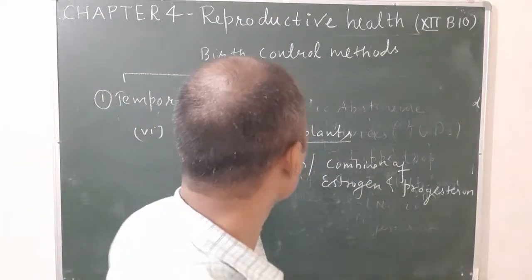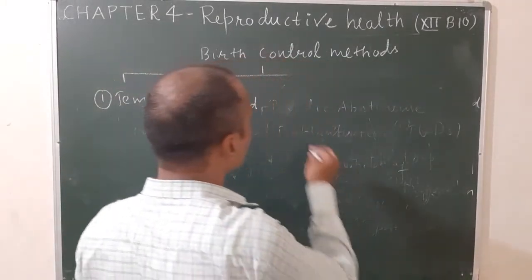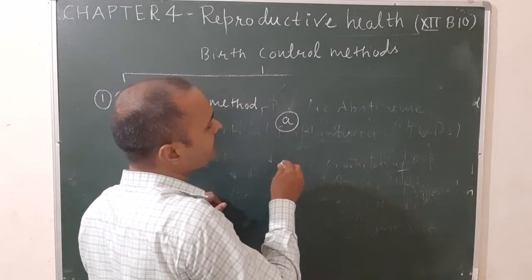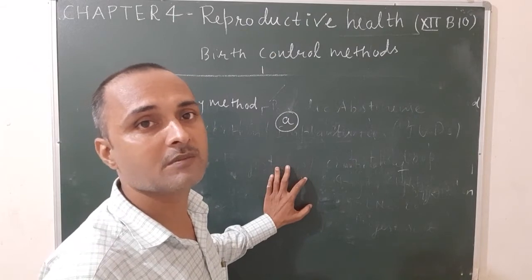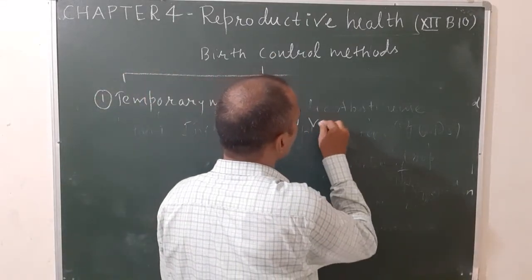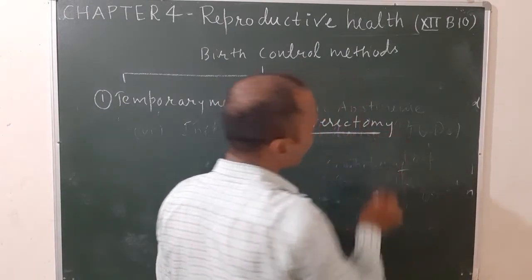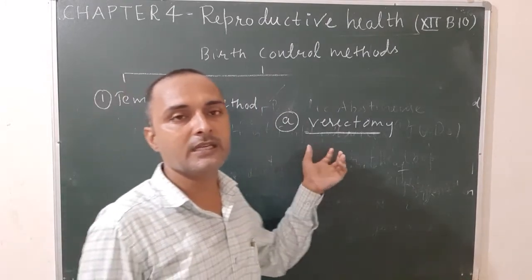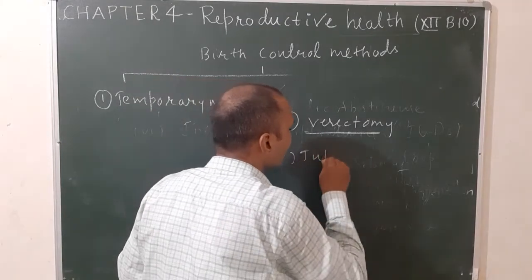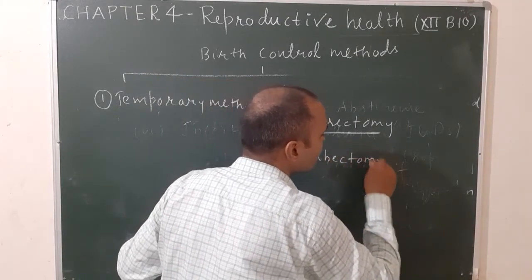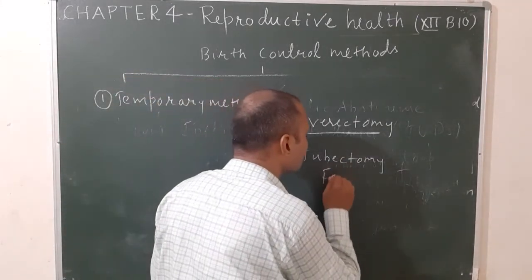Okay. Come to the next, permanent method of birth control. Again, I have already explained, there are 2 types of permanent method, also known as surgical method, also known as irreversible method of birth control. First one is known as vasectomy. In this method, a part of the vas deferens is tied up, it is done in males. In case of tubectomy, a part of the oviduct is tied up to prevent ovulation. It is done in human females.